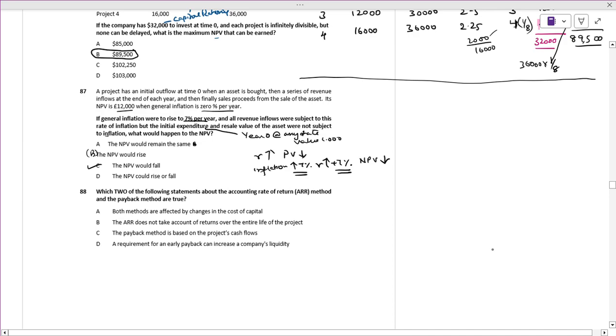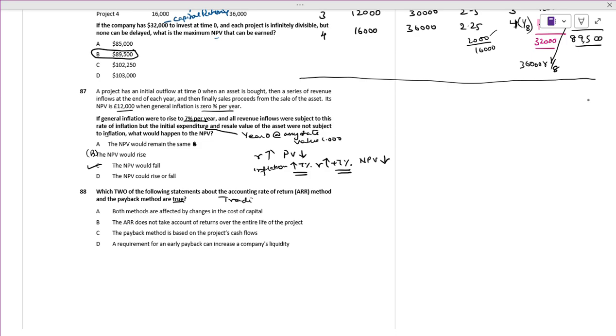Which two of the following statements of accounting rate of return, ARR method, and the payback period method are true? These are the traditional methods. When you are talking about the traditional methods, they will not take the cost of capital as such.